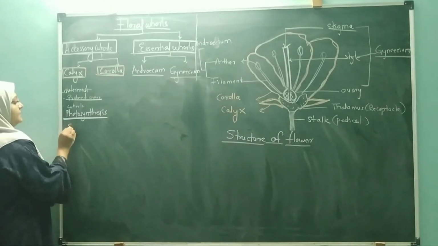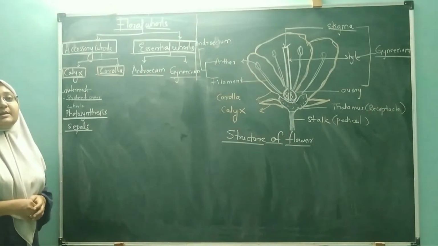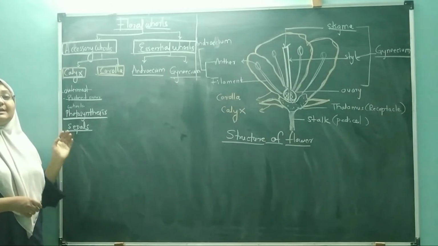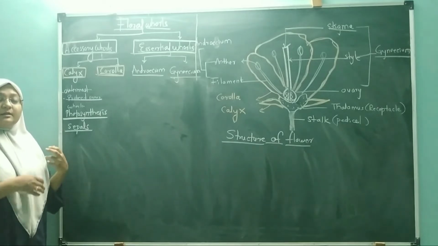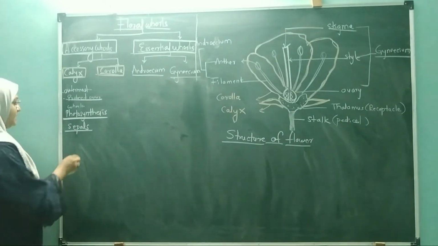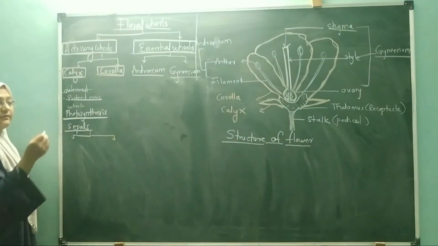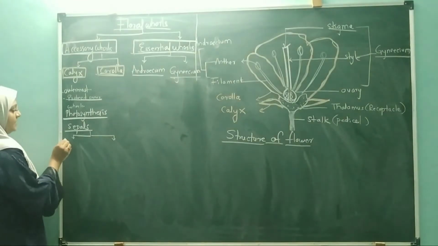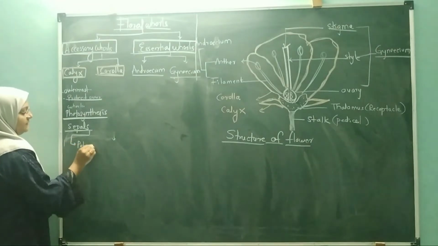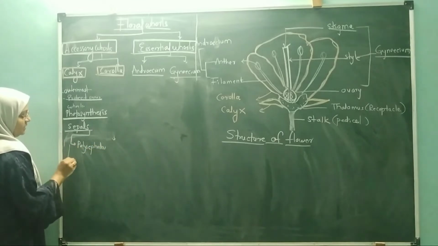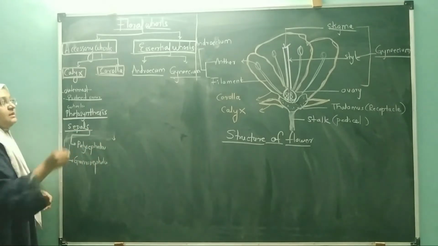The members of the calyx are called sepals. We have studied in the 11th standard that the sepals are sometimes fused to one another, or sometimes free from each other. When the sepals are fused to one another, they are called gamosepalous, and when they are free from each other, they are called polysepalous. These are the two conditions.